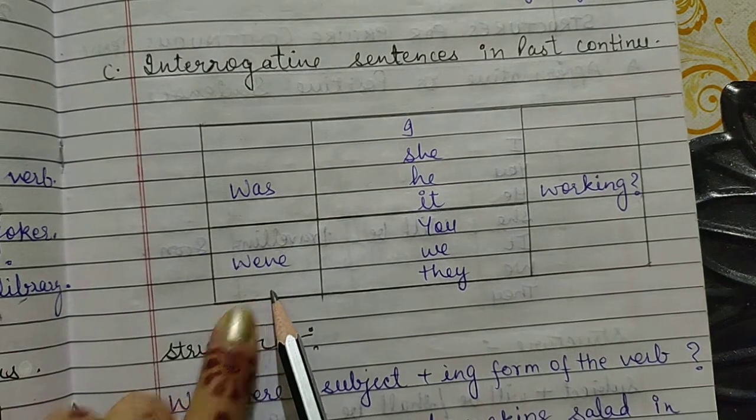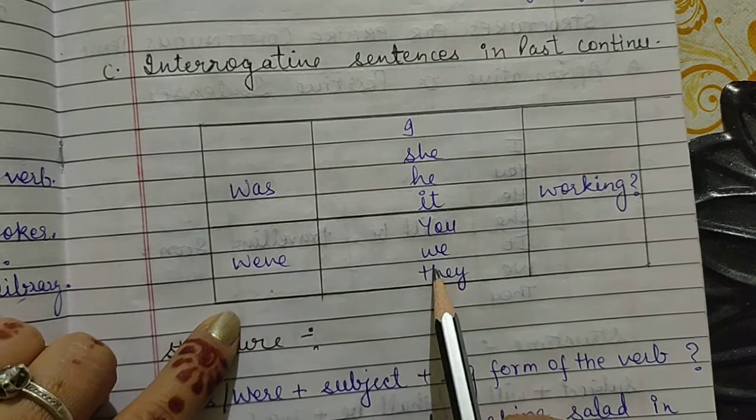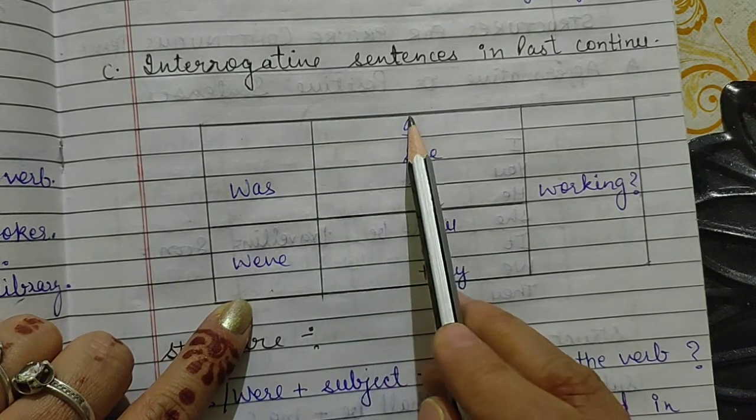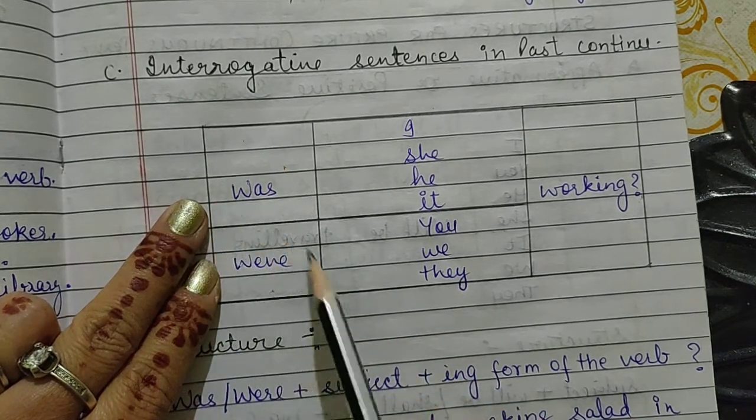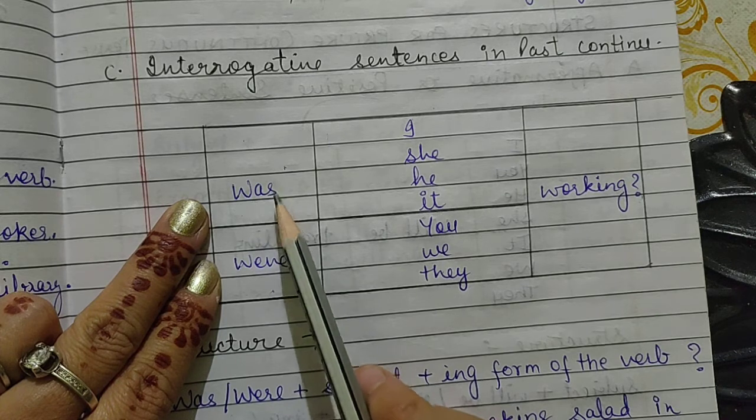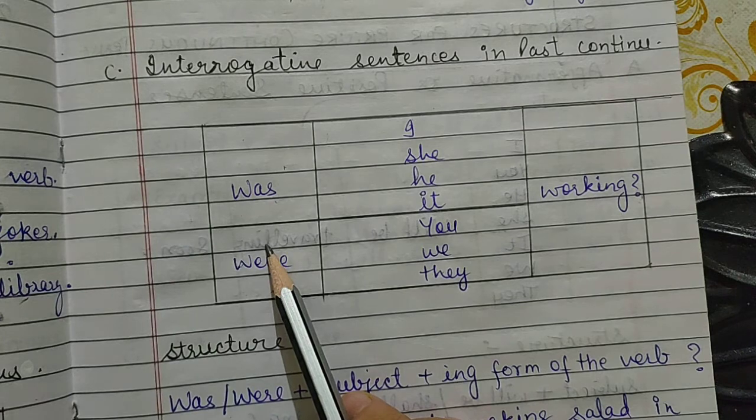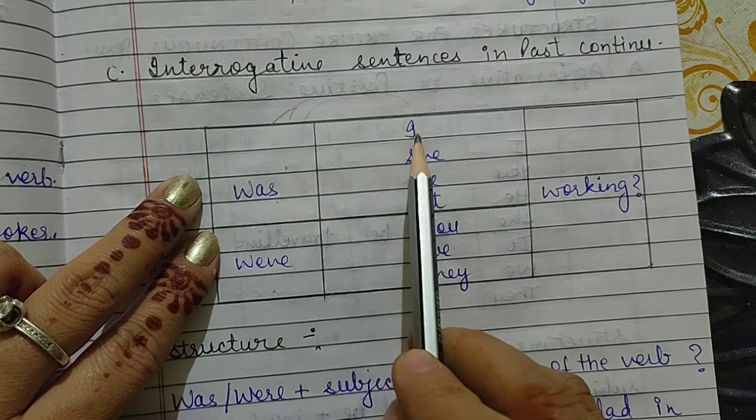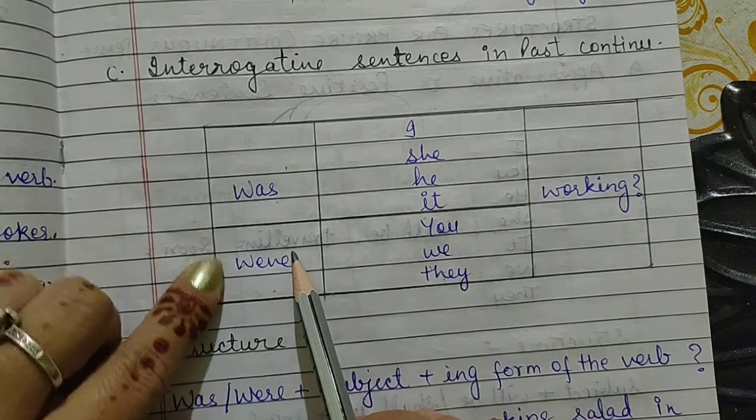So if you know the positive form of any tense, you can easily make the interrogative, because you only need to change the position of the subject and the helping verb, because every sentence has the helping verb in the second place and the subject in the first place. But in the interrogative sentence, it is just changed like this. These are your subjects. Subject becomes second and the helping verb goes first.